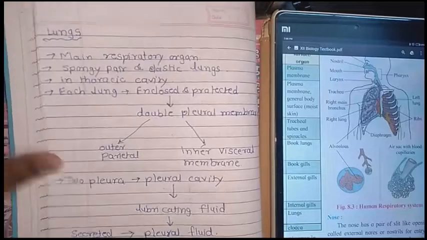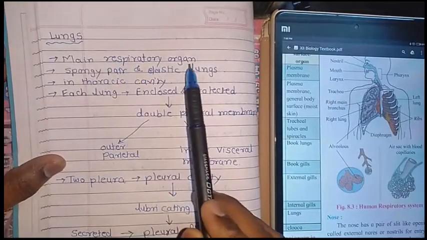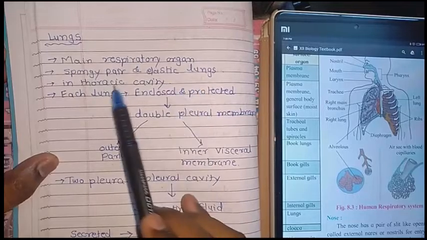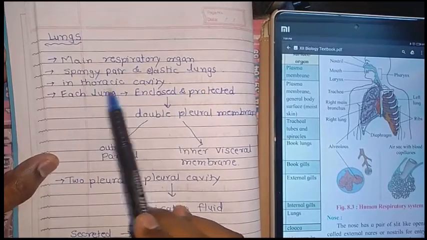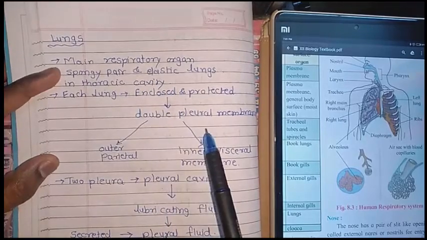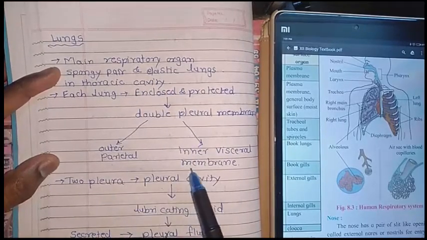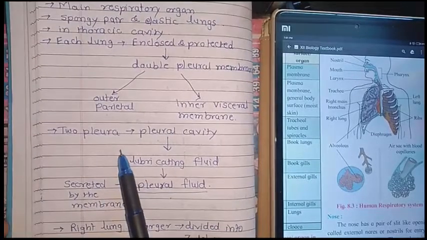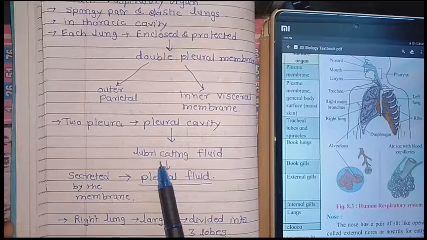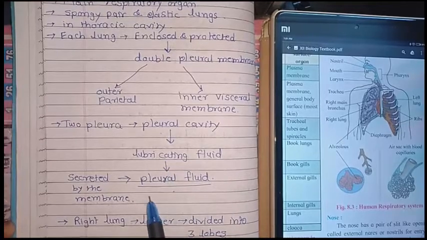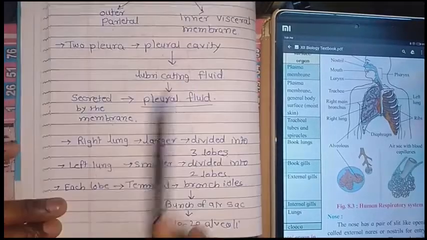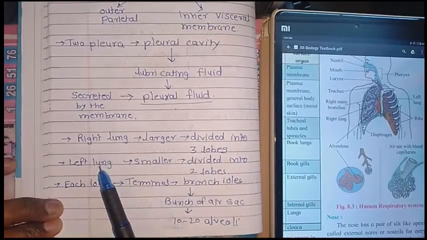Hope you understand. Again, I am revising. The lungs are the main respiratory organ, a spongy, elastic pair, present in the thoracic cavity. Each lung is enclosed and protected by the double pleural membrane, with an outer parietal and inner visceral membrane. These have a pleural cavity containing a lubricating fluid known as pleural fluid, secreted by the membrane itself. So then what is the difference between the right lung and left lung?